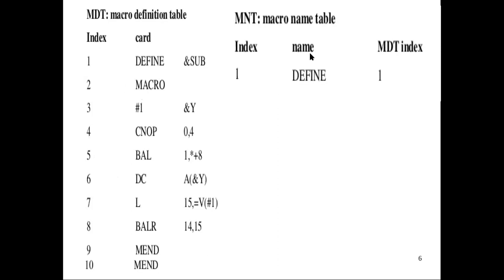That means it will contain the name of the macro. Now we have copied the macro define, so the name of the macro is define, and where can we see the definition for this? In the MDT at the index value 1. So the third column gives the index value in the MDT, where we can find the expansion or definition of this particular macro define.